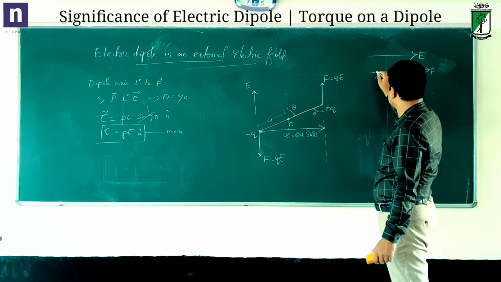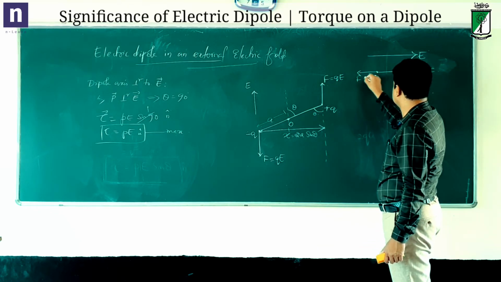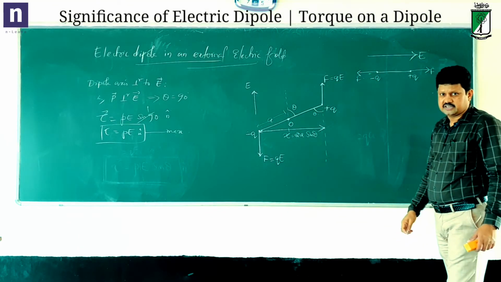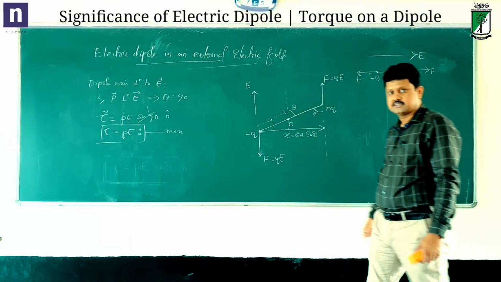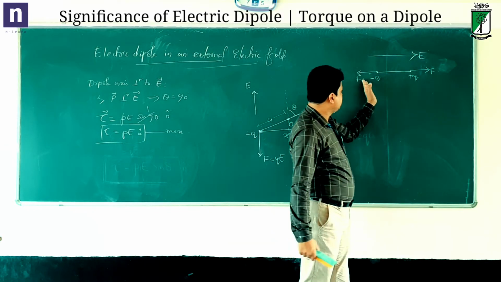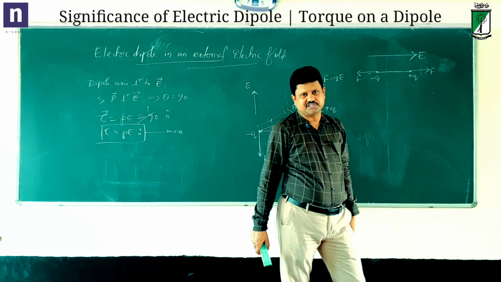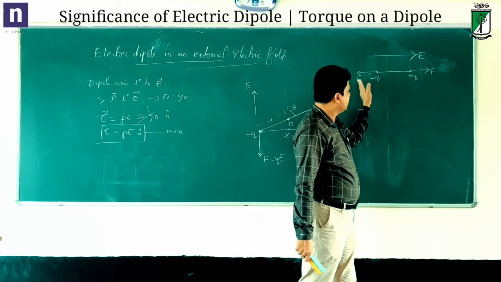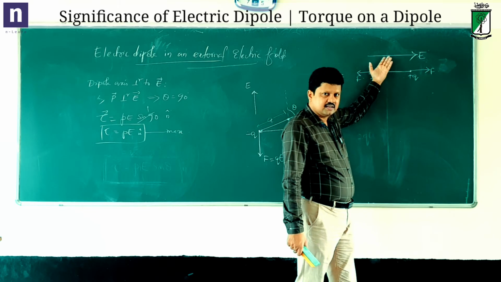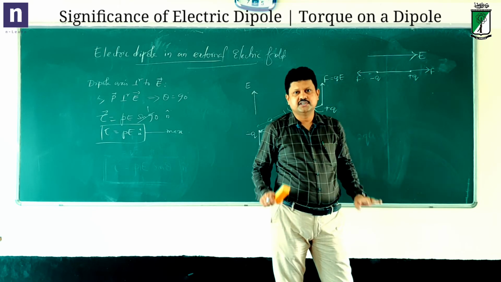On minus Q, the force is towards the left, opposite to the applied field. Then what will be the net force? Net force is 0. The force is the same on each charge because the electric field is uniform. If the field is uniform and the dipole is parallel to the field, then the net force is 0.